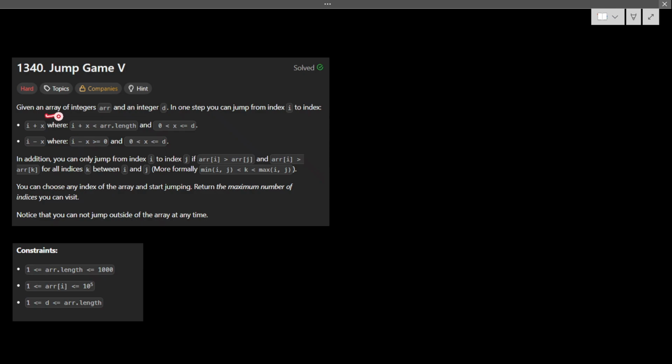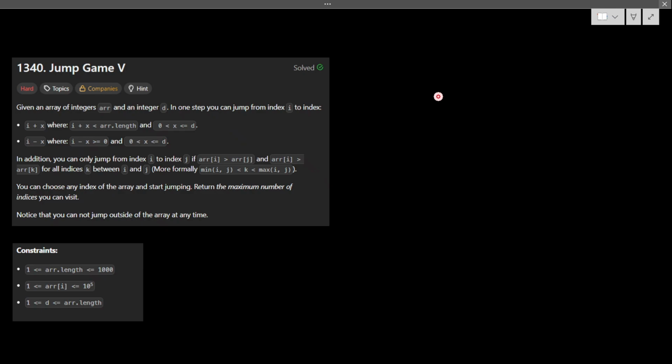There is an integer array arr and an integer d. In one step you can jump from index i to i plus x, where i plus x is less than the array length and x is from 1 to d. That means d is the maximum limit you can jump.